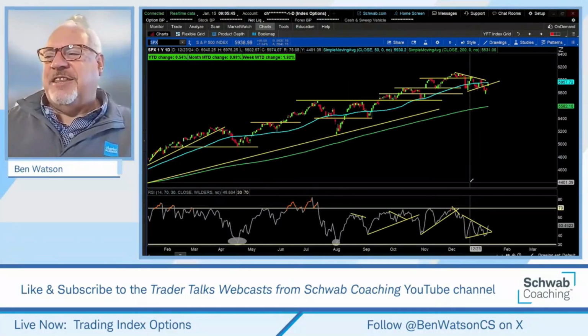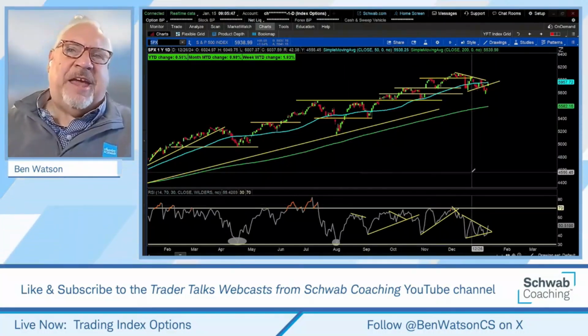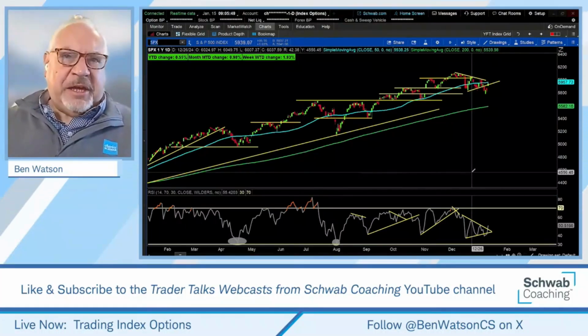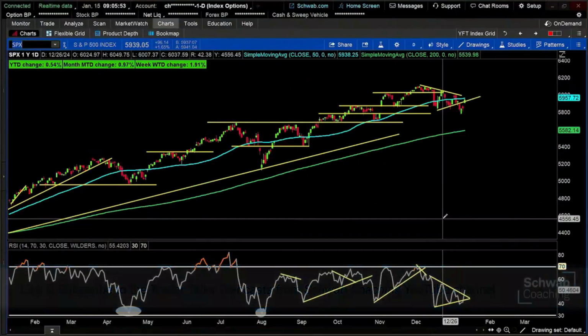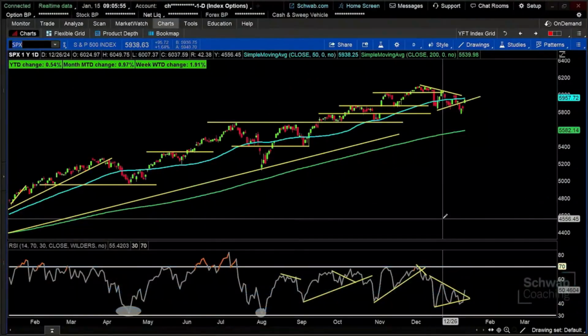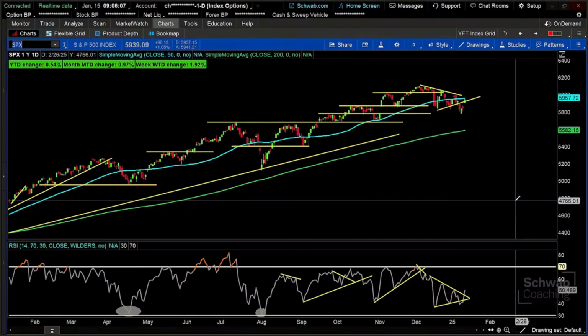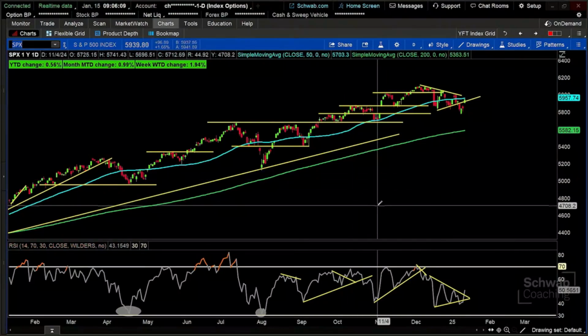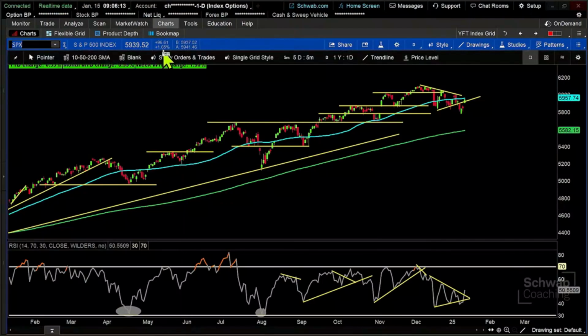Let's take a look at the connection that the market has with economic data. We had a reasonably cool CPI print following yesterday's reasonably cool PPI print. The market is liking that information. In this particular case, perhaps good news is good news. Is that really how it plays out? I don't know. At least at the moment, however, we see that the SPX is up on the day about 1.65%.